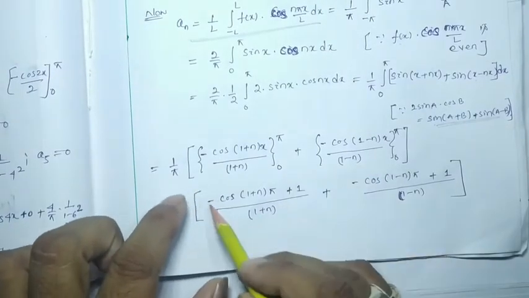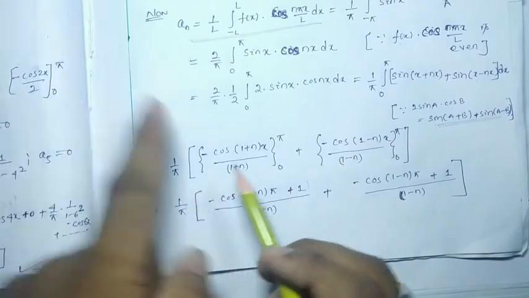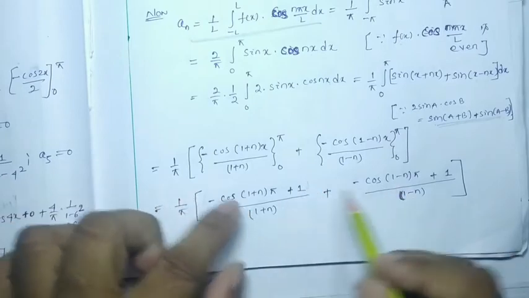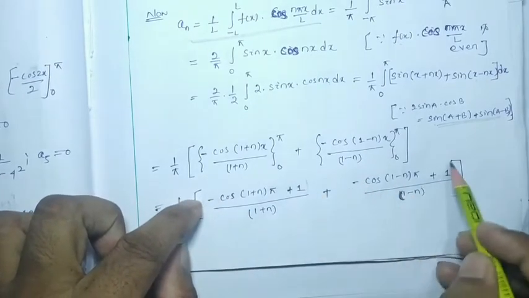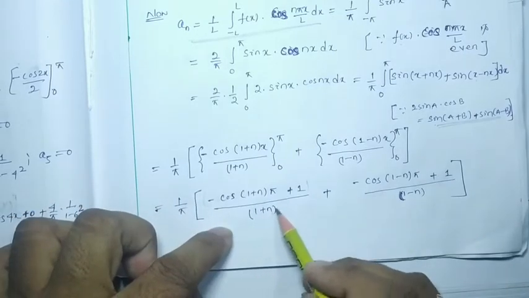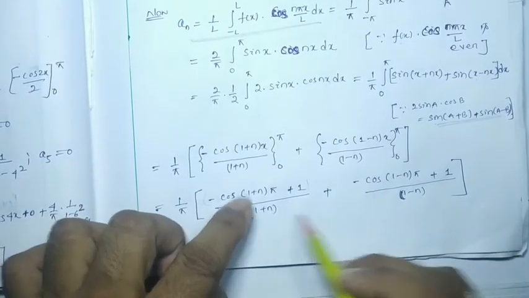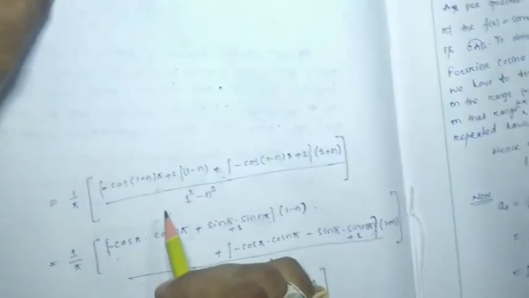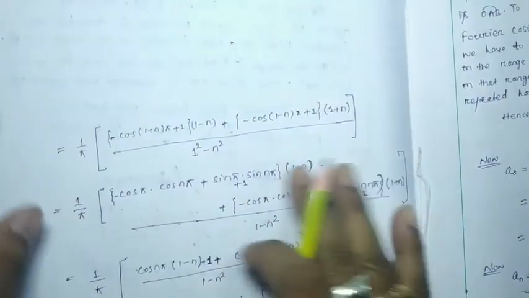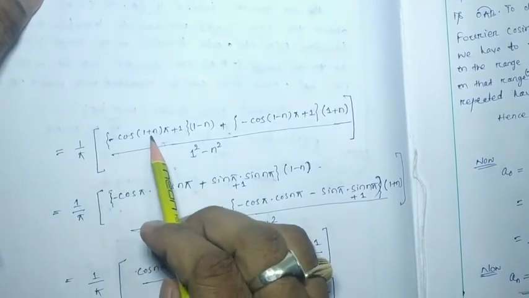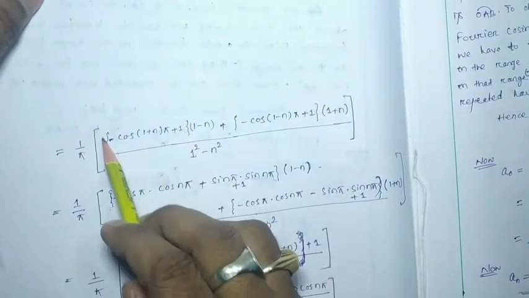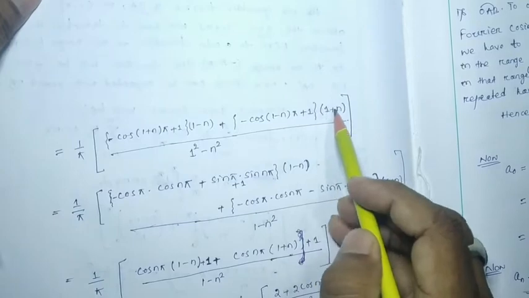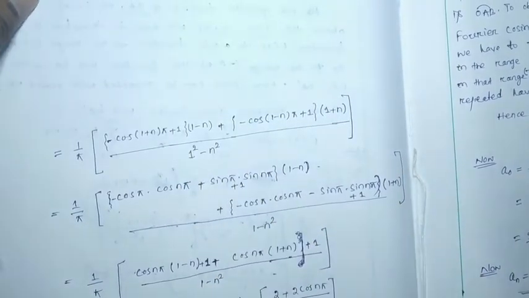Whatever I have written in the next line, we add this term into this factor and this term into this factor, whole divided by (1+n)(1-n). (1+n)(1-n) is nothing but 1 - n squared. So it will be 1/pi [(-cos((1+n)pi) + 1)(1-n) + (-cos((1-n)pi) + 1)(1+n)], divided by 1 - n squared.